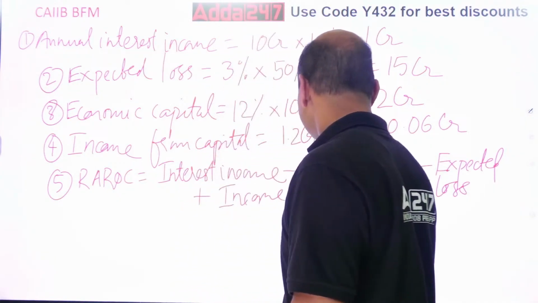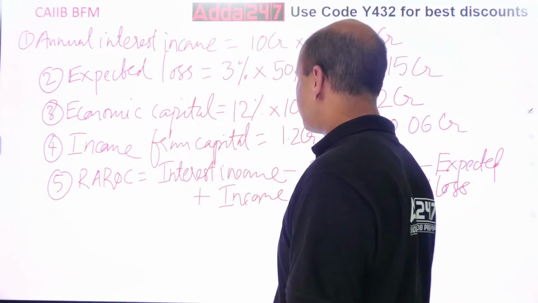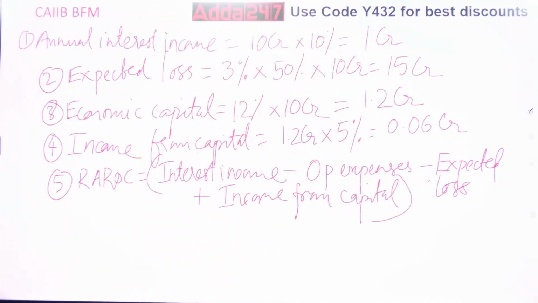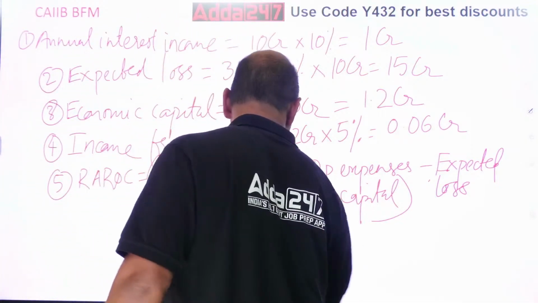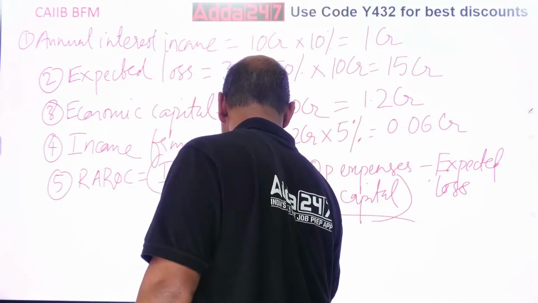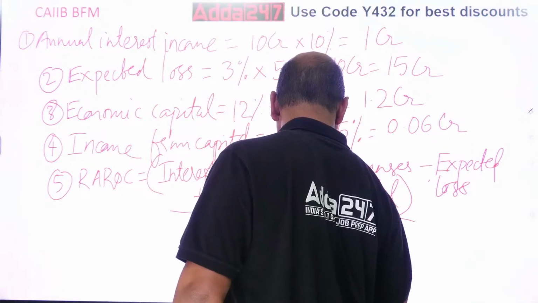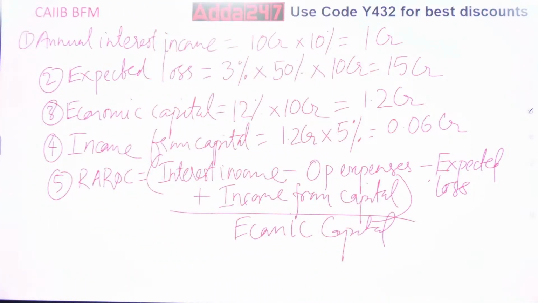The whole divided by your economic capital, the whole upon economic capital. So do this calculation now, everyone. Formula I have given.